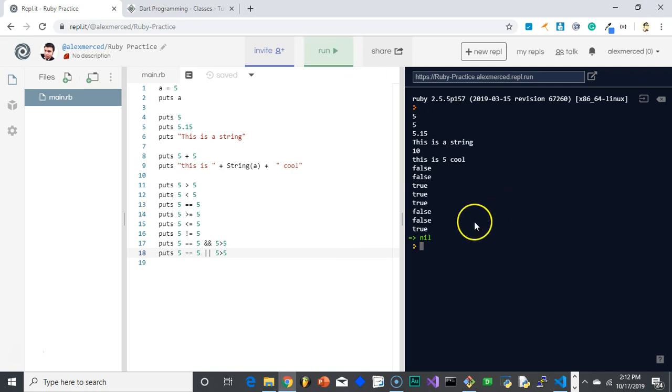Okay, so as you can see here, if I start from the bottom, 5 equals 5 or 5 greater than 5, one of those is true, so we get true. Now, one of them is not true, so when I put the and symbol, it gives me back false because they're not both true. Does 5 not equal 5? That's false. Is 5 less than or equal than 5? It does equal 5, so these 2 are going to be true. And then the 2 original false ones. That's your basic variable structure.